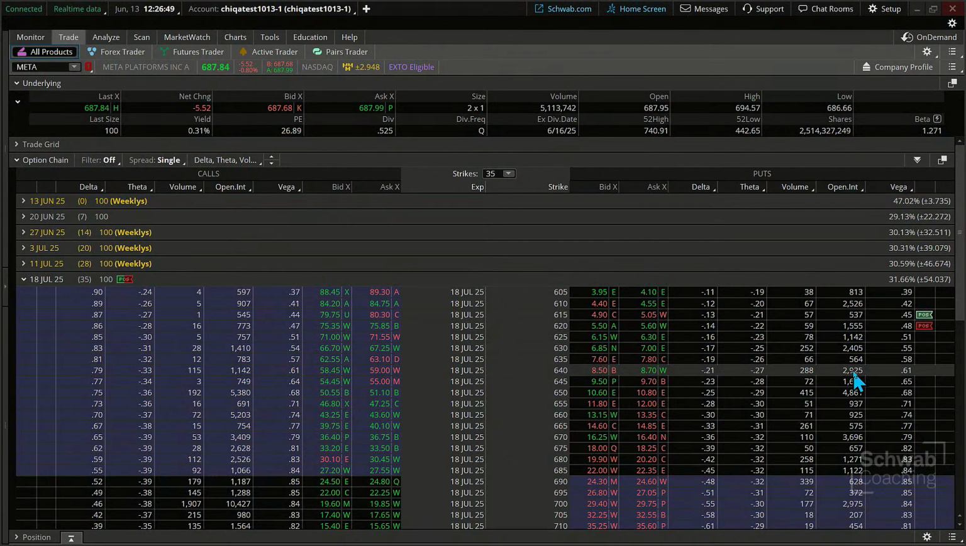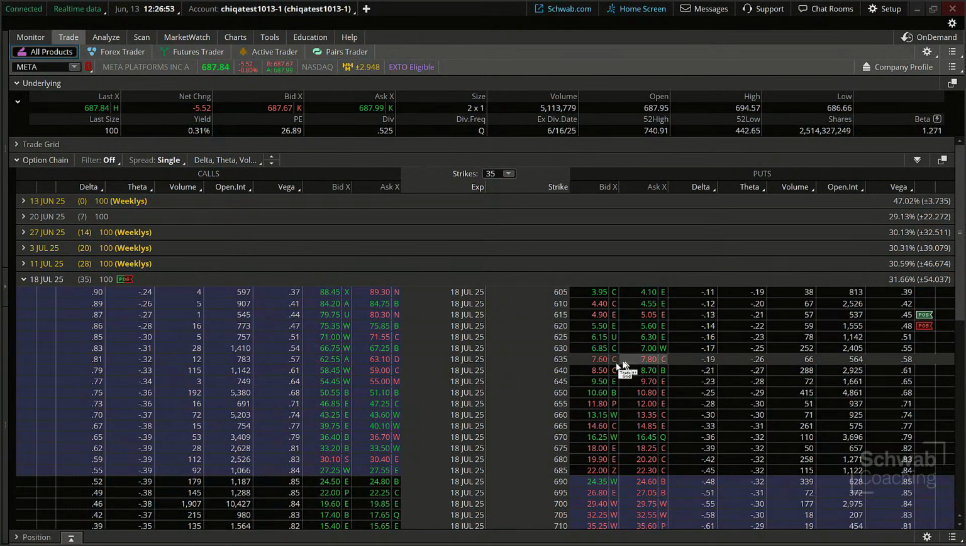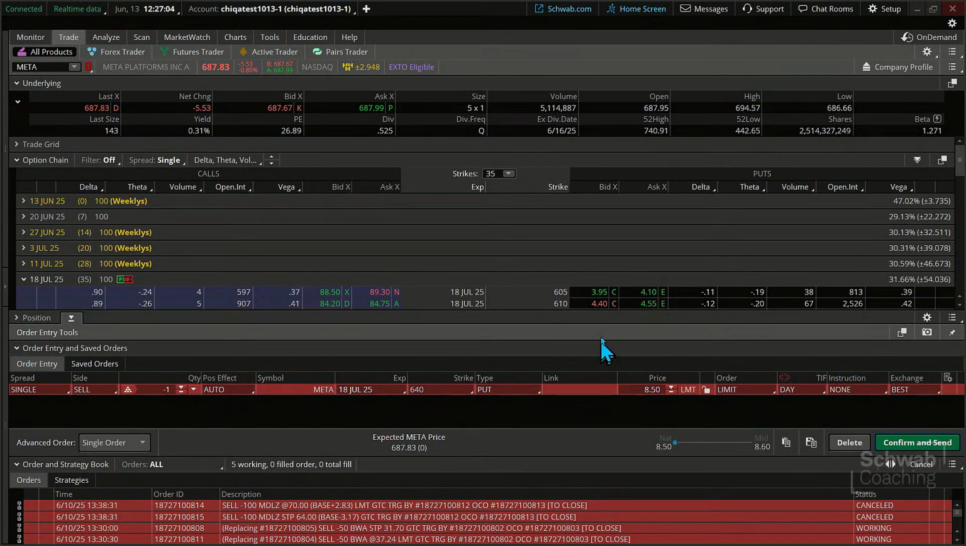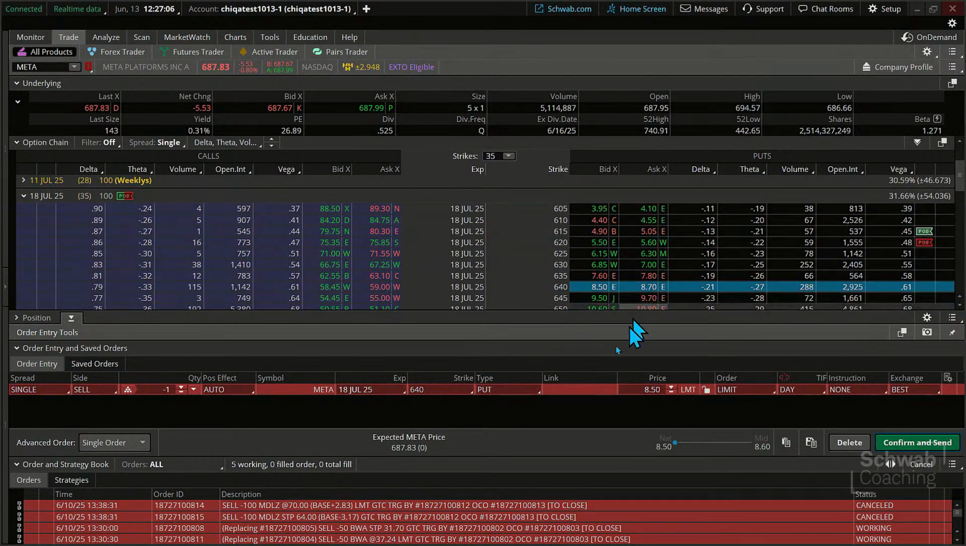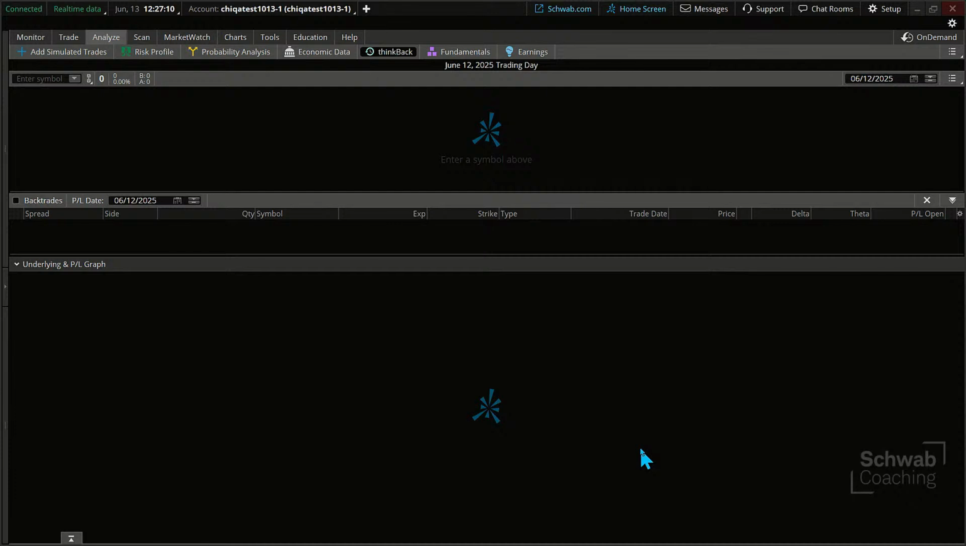Let's go ahead and just click on the bid price because we think maybe the stock's going to be strong and hold above that 640 by expiration. But what does just that look like alone? Just a short put only. I click on the bid. I come down here. I right click, analyze trade. It's going to put it right in there for me. Oh, I'm in the ThinkBack though. So let's go over here.